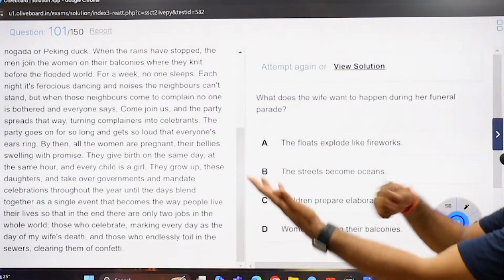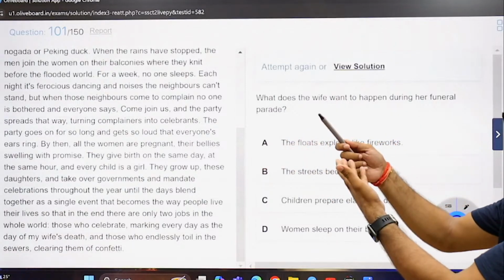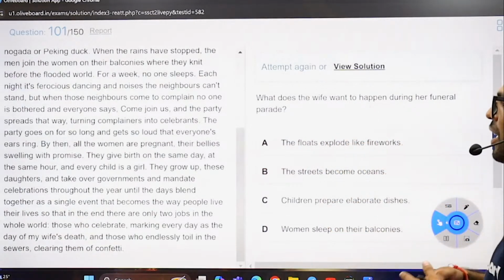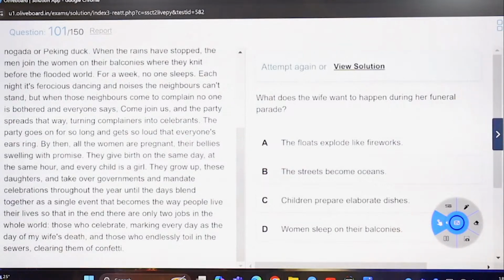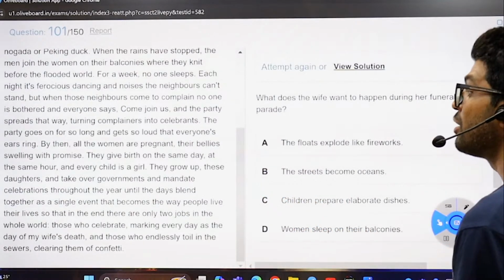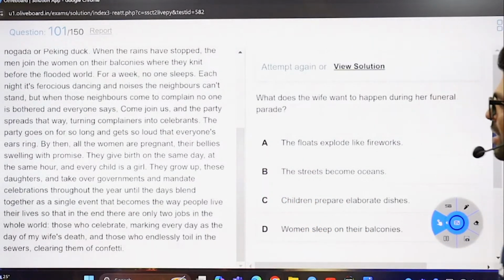Of course, as per astrology, if they are giving birth at the same time, things are going to be the same, I think. I can say that. They grow up. These daughters take over government jobs, say governments, and mandate celebrations throughout the year until the days blend together as a single event.